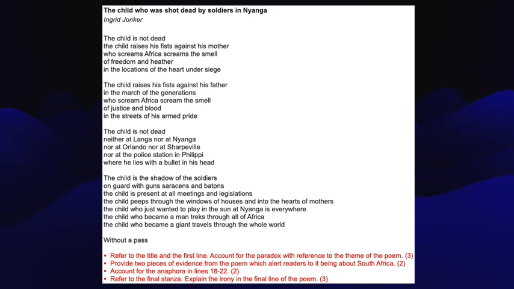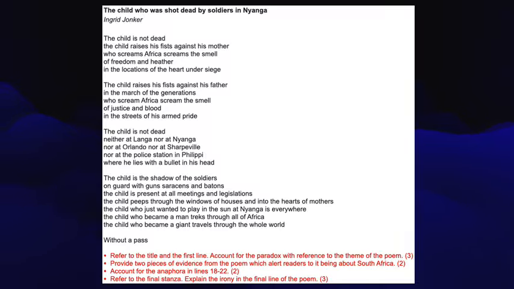Number 2, provide 2 pieces of evidence from the poem which alert the reader to it being about South Africa. This is a pretty straightforward question. You just have to provide 2 pieces of evidence here. Number 3, account for the anaphora in lines 18 to 22. So here you need to show your marker that you know what anaphora is and explain why it is used here. And number 4, refer to the final stanza, explain the irony in the final line of the poem.